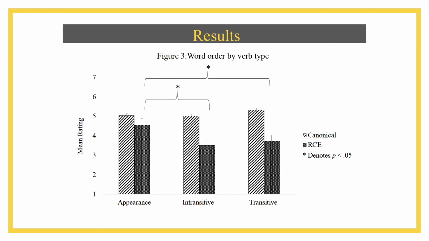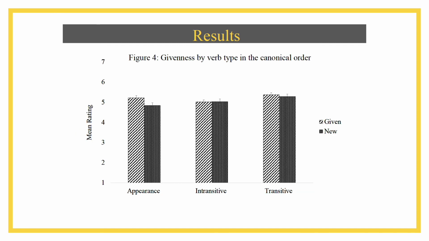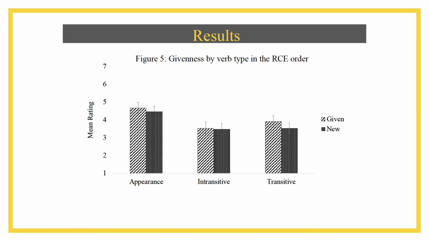intransitive non-appearance verbs. Figure 4 shows the givenness by verb type in the canonical order only, so as you can see, there wasn't really any effect of predicate givenness for the 3 different verb types in the study in the canonical order, which is what we predicted. In figure 5, we have givenness by verb type in the RCE order, and as you can see again, not really any effect of givenness for the 3 verb types in the study in the RCE order, which was contrary